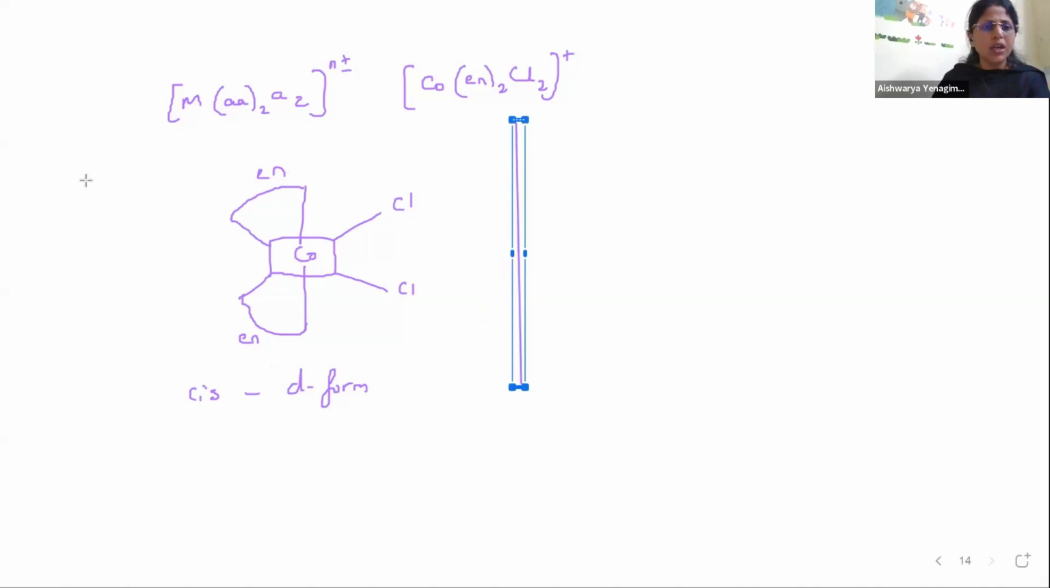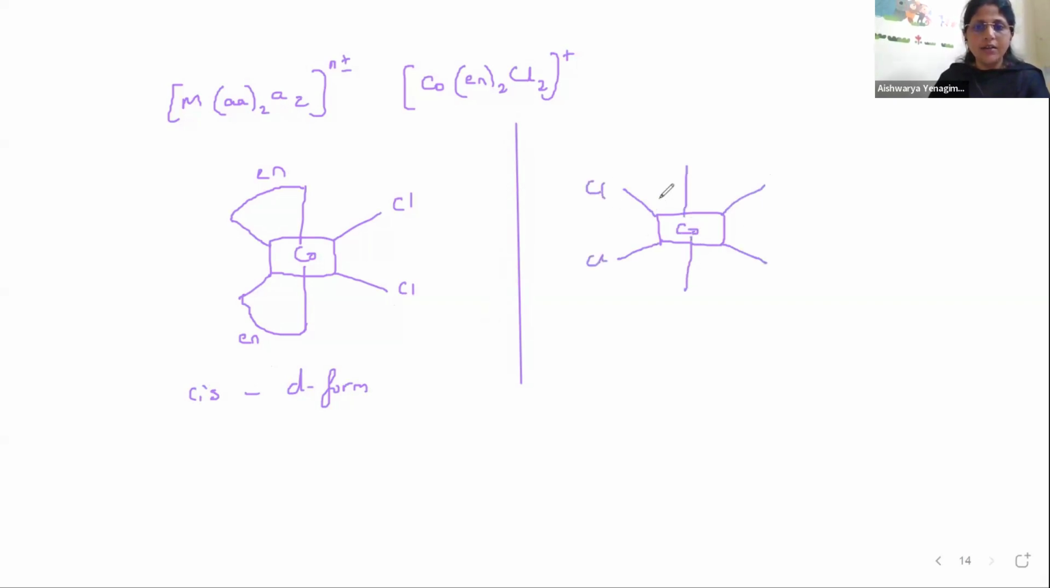So what does the mirror image become? So mirror image will be Co here, Cl, here we have En, and here we have En. Yes, so this is also cis, but it is the L form, which rotates the plane polarized light towards the left side.